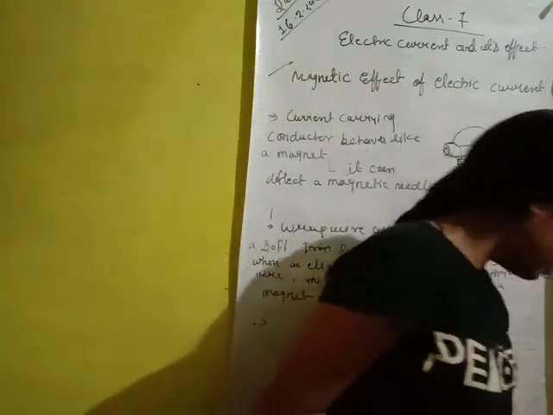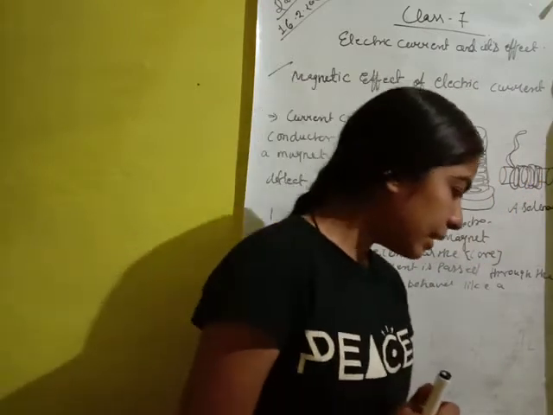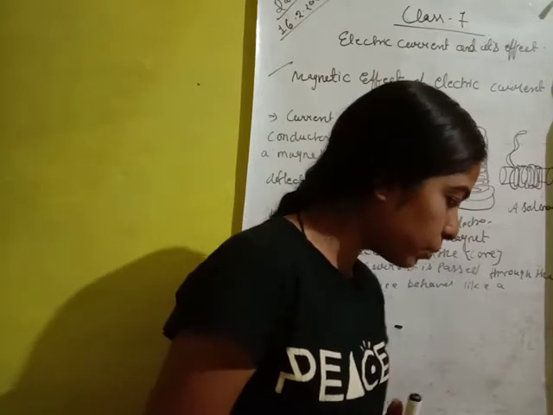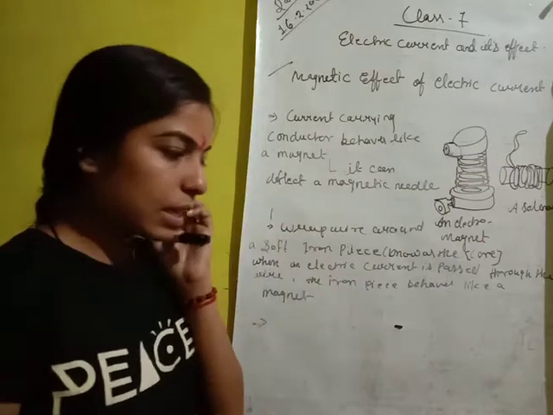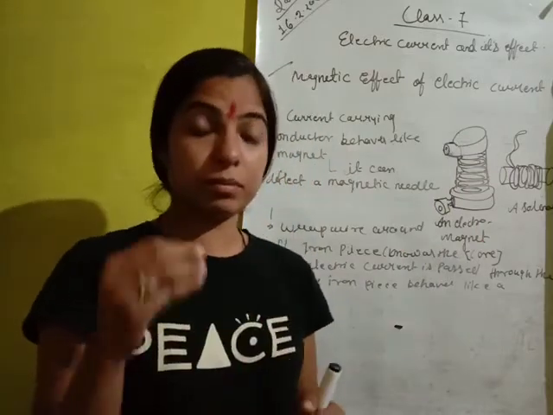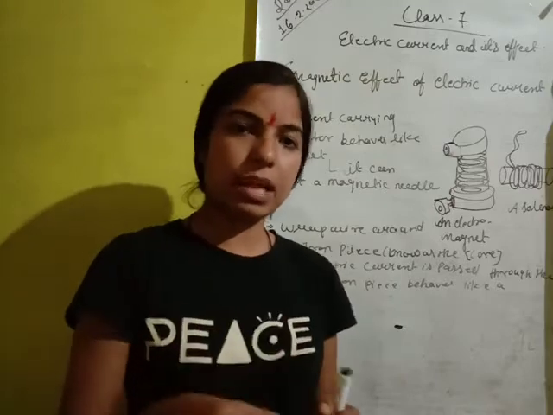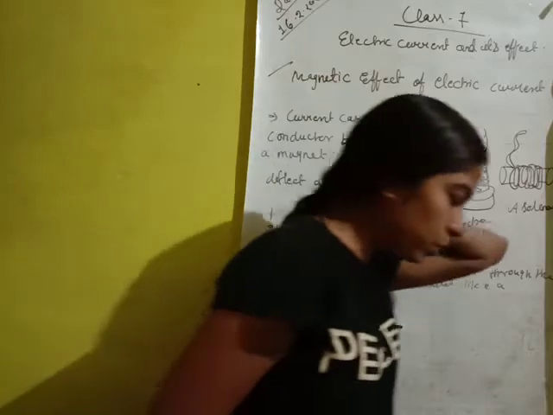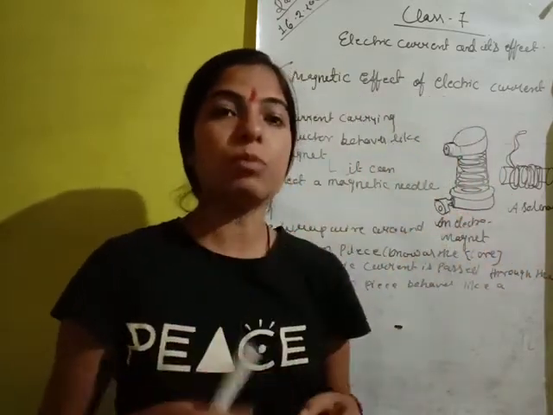Now, the more the number of turns, the more the magnetic effect. An iron nail attracts more safety pins when wrapped with a coil with more turns. Here I am saying that the more you wrap the wire, the more magnetic effect the substance inside it shows. The example in your book: the iron needle can attract more and more pins when it is wrapped by more and more wire.